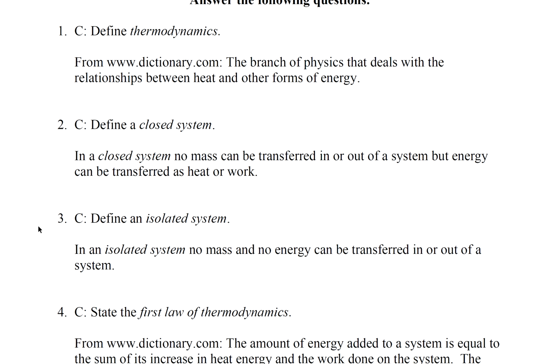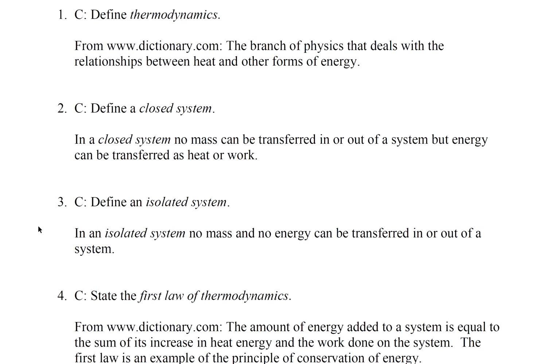Question 2. Define a closed system. In a closed system, no mass can be transferred in or out of the system, but energy can be transferred as heat or work. Question 3. Define an isolated system. In an isolated system, no mass and no energy can be transferred in or out of the system.